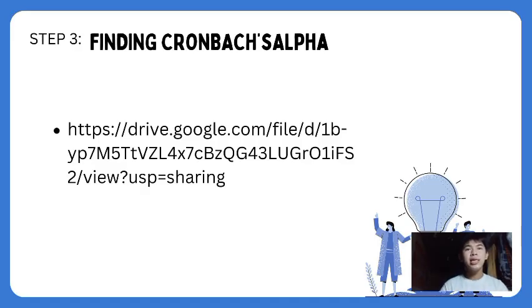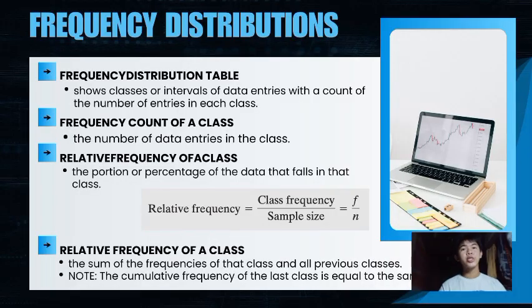Okay, so proceeding to the frequency distributions. We have here the frequency distribution table, and it shows the classes or intervals of data entries with a count of the number of entries in each class. Second is the frequency count of a class. It is the number of data entries in the class. And the relative frequency of a class is the portion or percentage of the data that falls in that class.